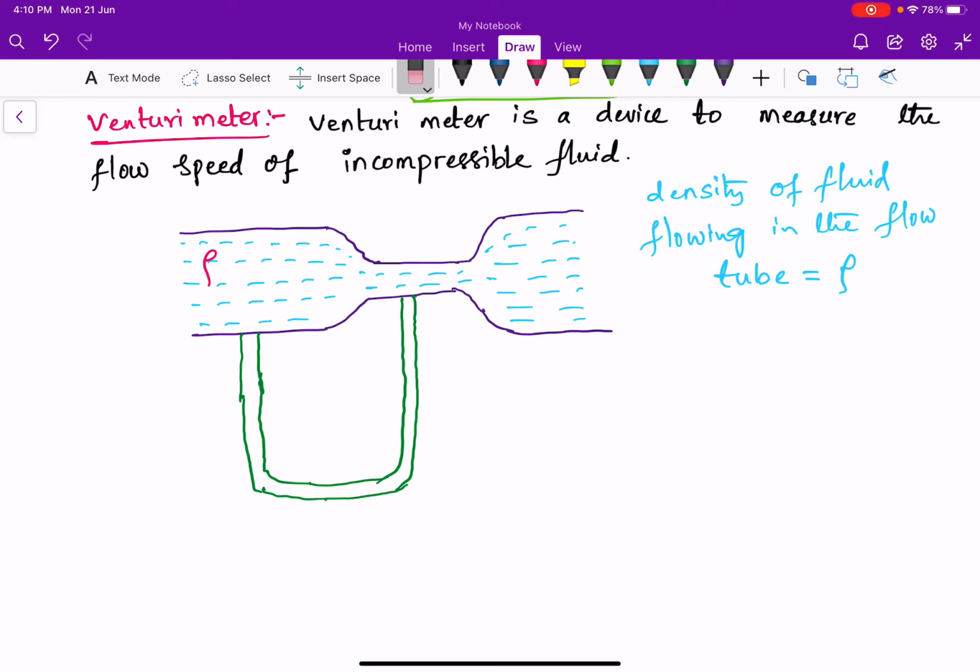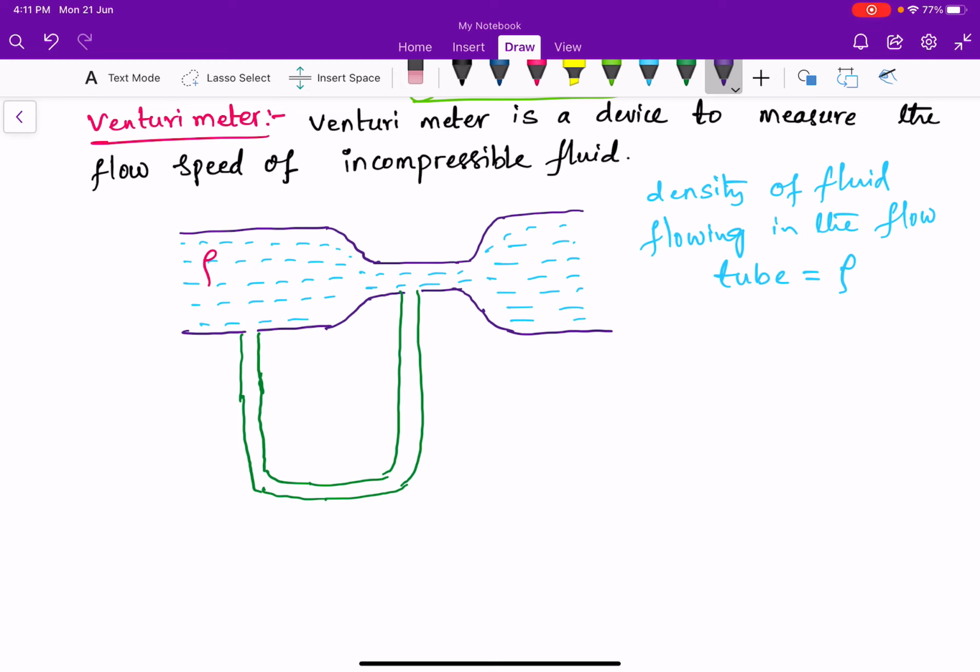So here, I am writing it like this. Right.